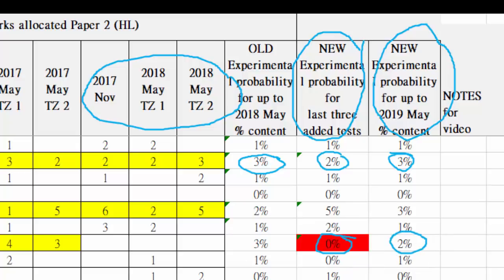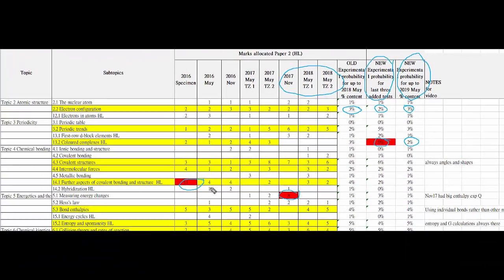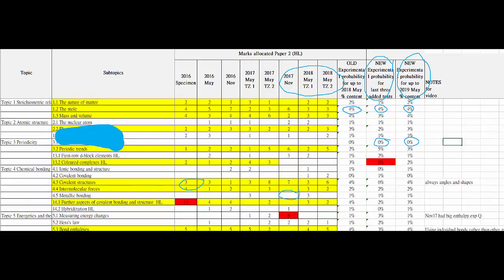So what we discovered, first of all, every now and then there's a really weird anomaly, where some questions seem to get an imbalance. There seems to be a drop off in the coloured complexes, which is a good thing because that's a lot of memorization.